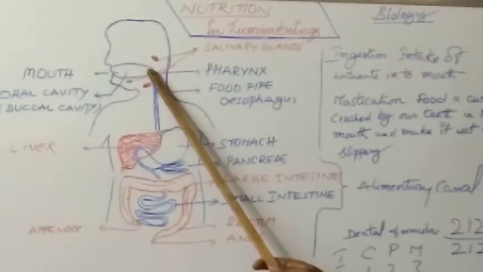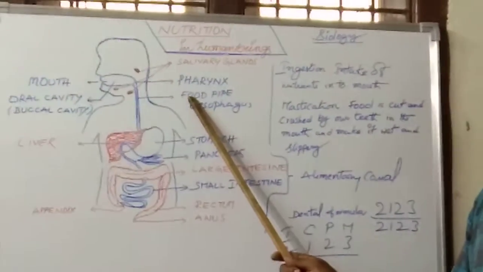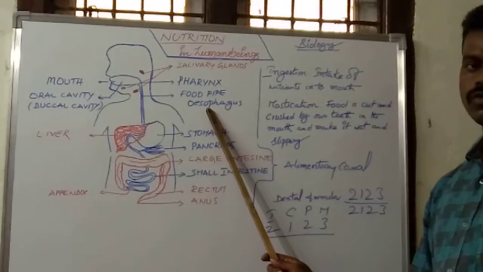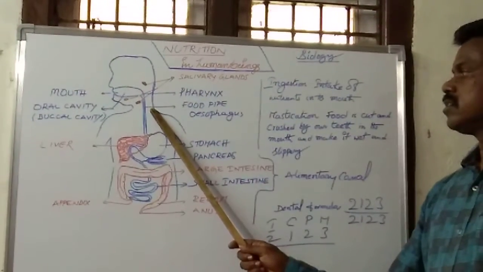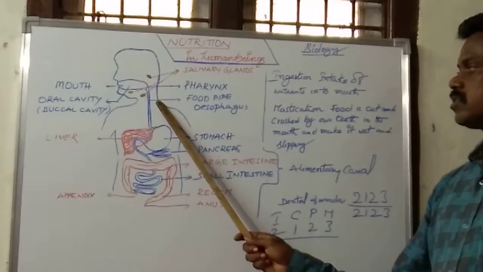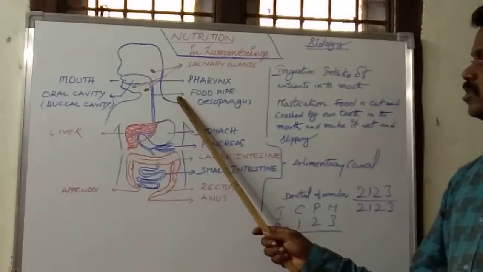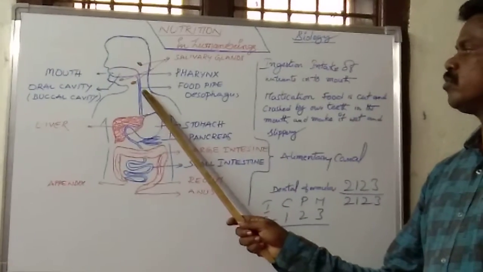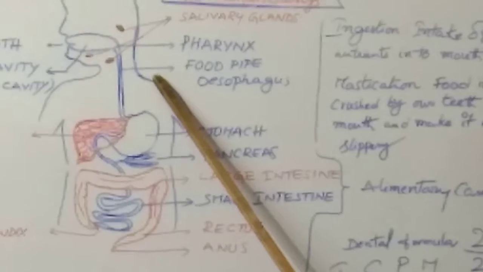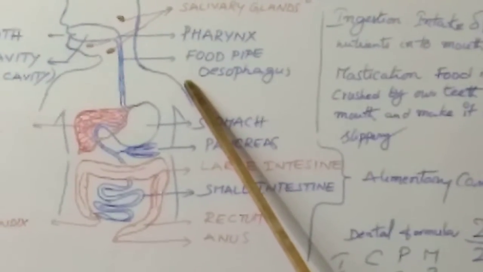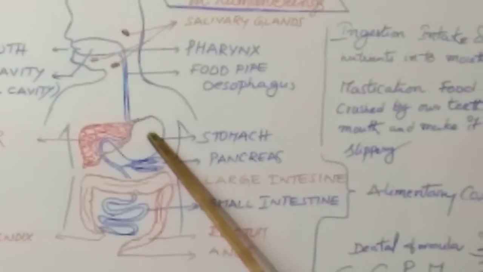Afterwards the food enters into the food pipe. The food pipe is a tube-like structure, otherwise known as the esophagus. Clear? In the esophagus two types of muscles are located, longitudinal muscles and circular muscles. These two types of muscles make wave-like movements in the esophagus, known as peristaltic movements. Due to peristaltic movements, the food moves towards the stomach.